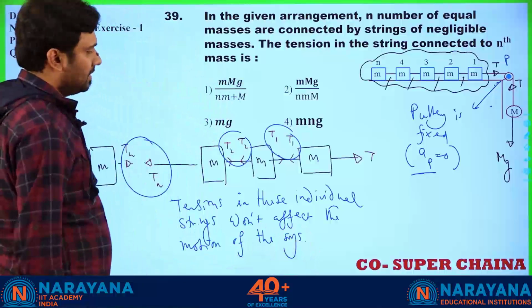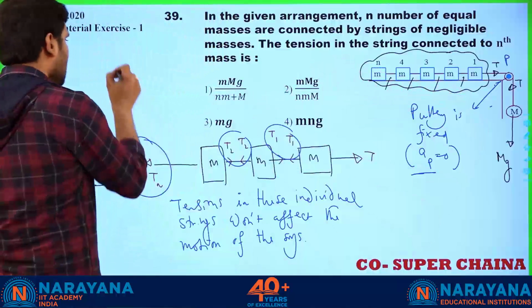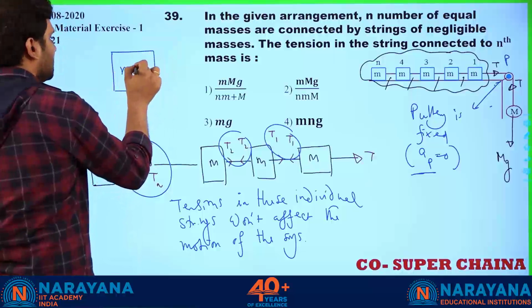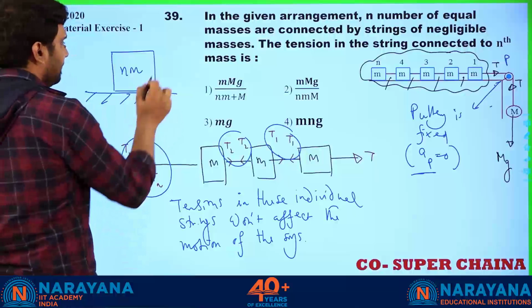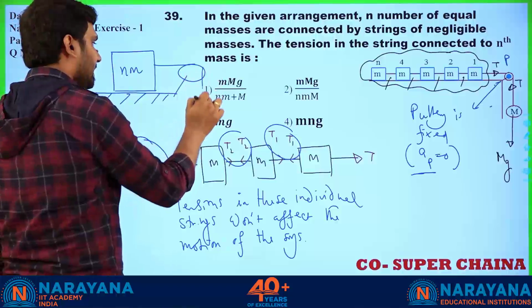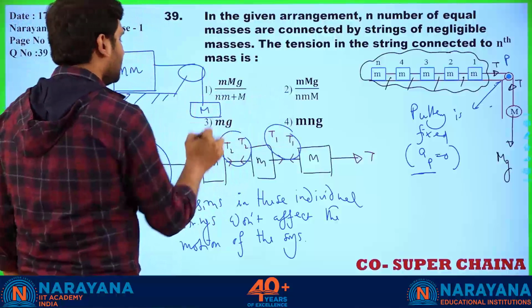The motion of the system. So how will this system be treated? This will be treated as a complete setup. N number of masses are connected to the pulley, so the total mass is Nm. There is a string passing over this pulley to connect another mass of capital M.